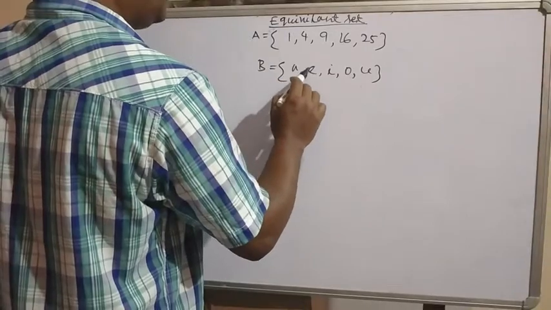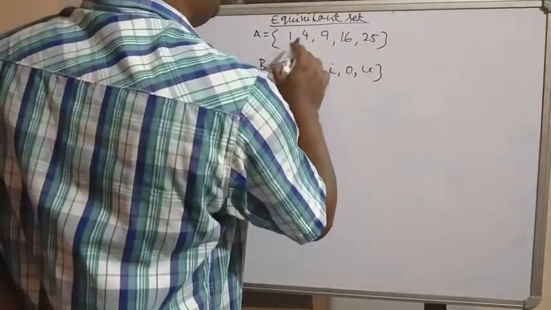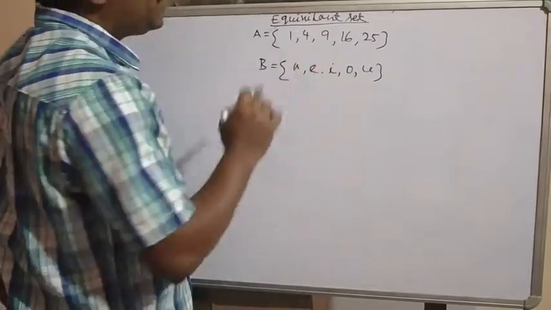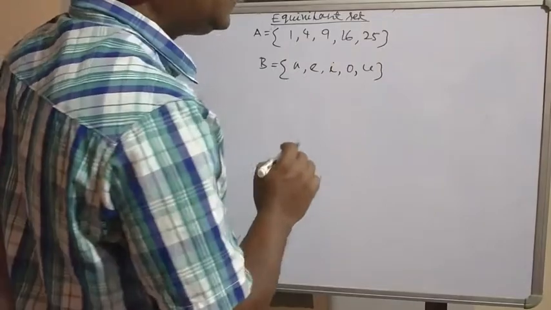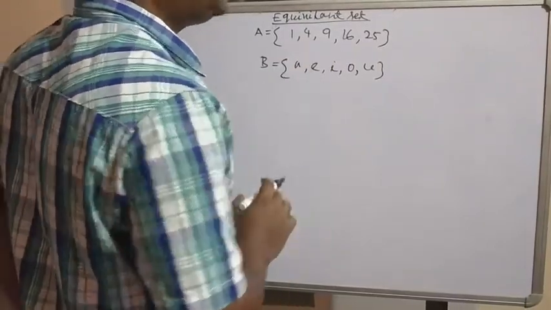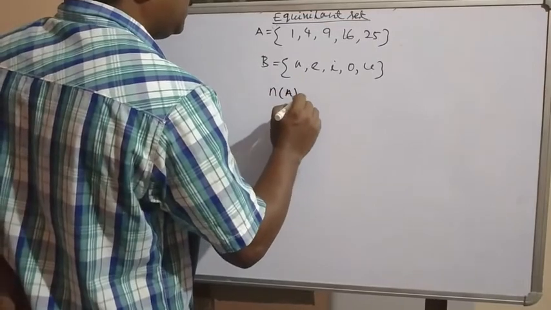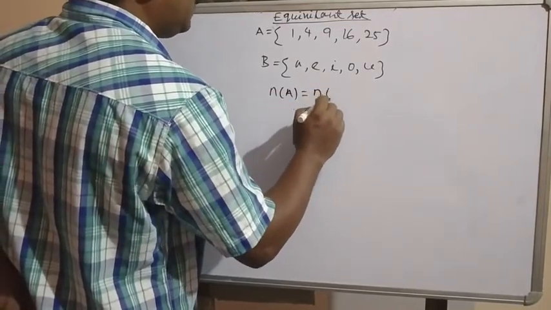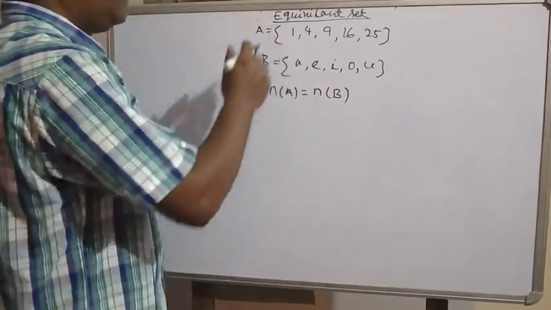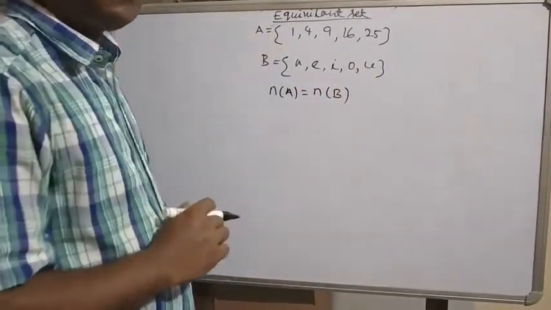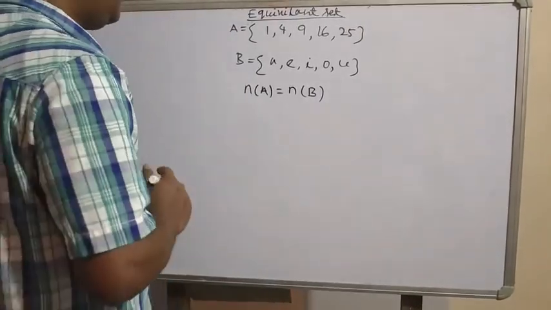Here you count: 1, 2, 3, 4, 5. Here you see the elements are different, but the number of elements is the same. So if the cardinal numbers of both sets are the same, that means both sets are equivalent. That means n(A), the cardinal number of set A, is equal to n(B), the cardinal number of set B. So both sets are equivalent. Understood what you mean by equivalent set? Now the last part is, what is an equal set?